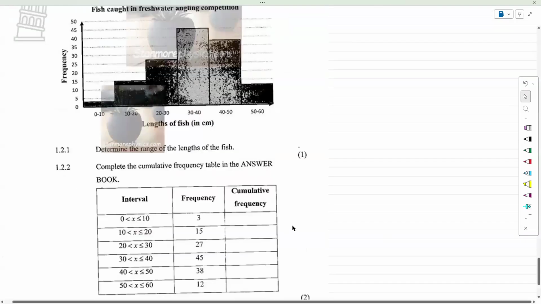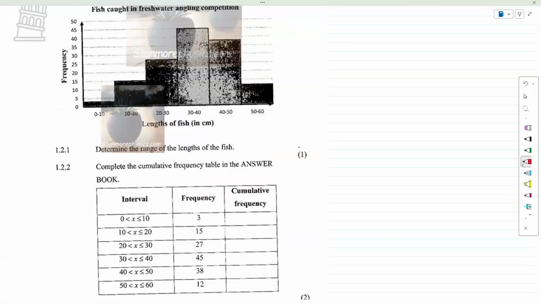And they want us to complete the frequency table. Guys, to complete the frequency table, we would need the values. It does make sense. This is 3, this is 15, and it continues. If they did not give us the frequency, you would estimate. We would see this is 27, that's 45, that's 38, and that's 12.